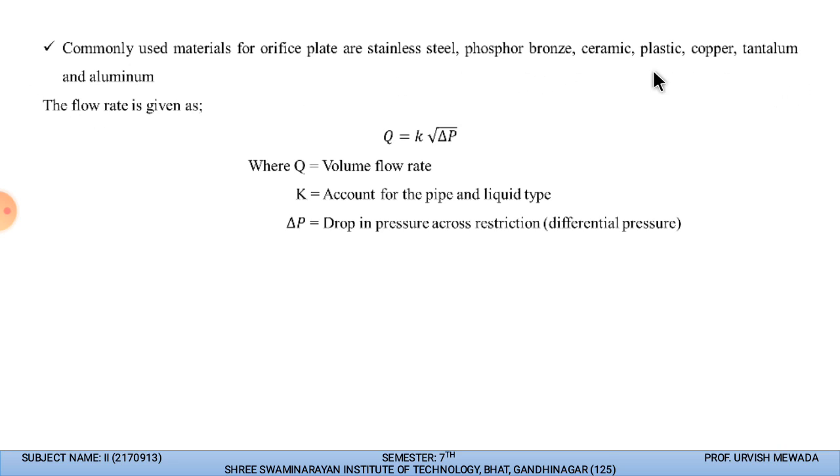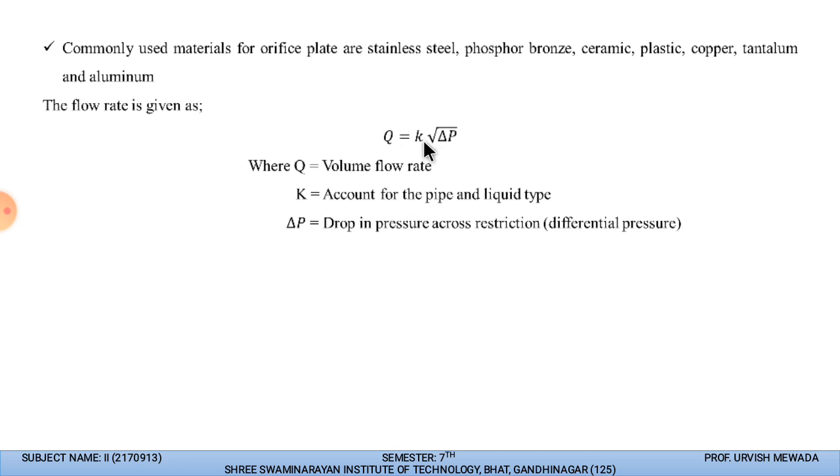We can provide a good abrasive-resistant material for highly contaminated liquid. So the flow rate is given as Q equal to K into the square root of delta P, where Q is the volume flow rate which is transferring through the pipe, meaning the amount of fluid transferring through this orifice plate, and K accounts for the pipe and the liquid type. According to the pipe and liquid type, we will have the value of K in this equation, and delta P is the drop in pressure across the restriction, or the differential pressure.